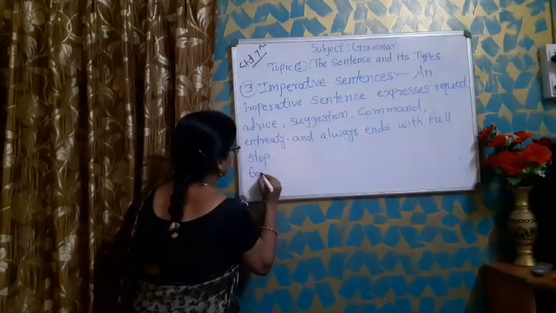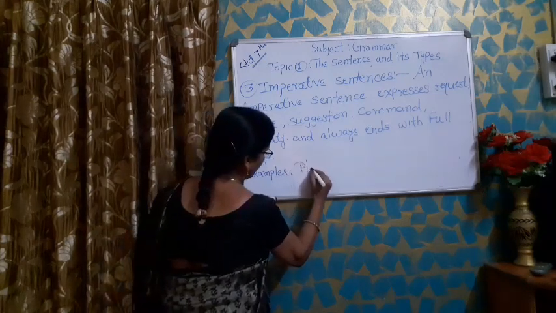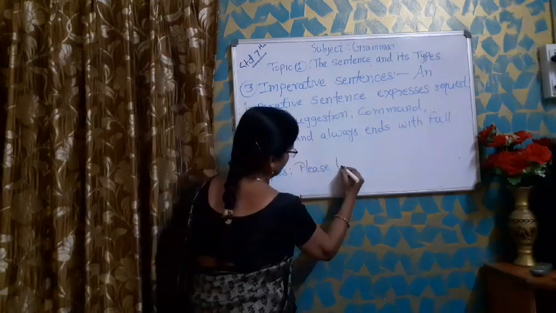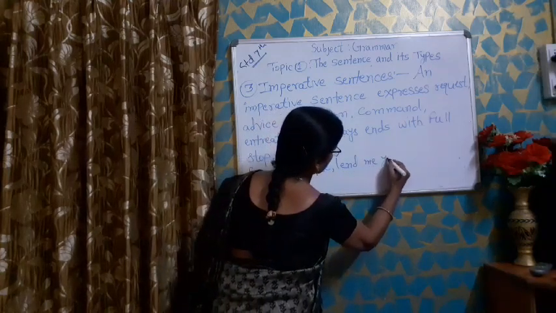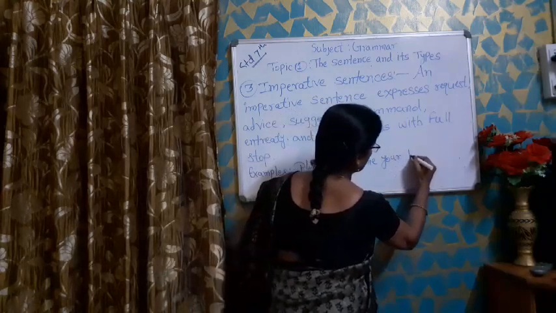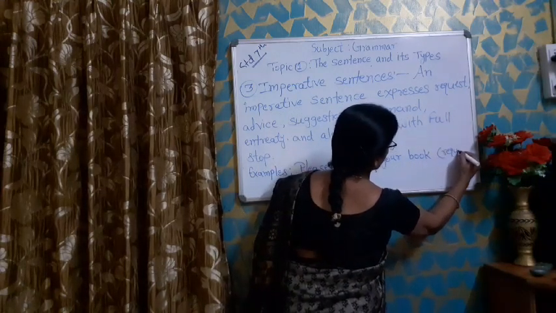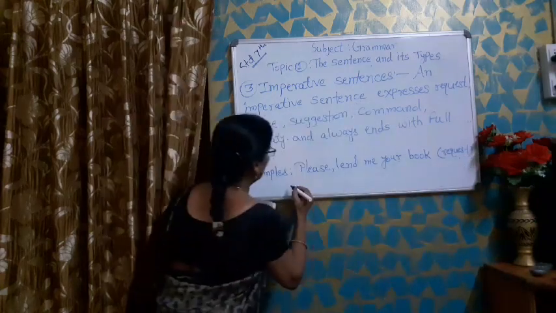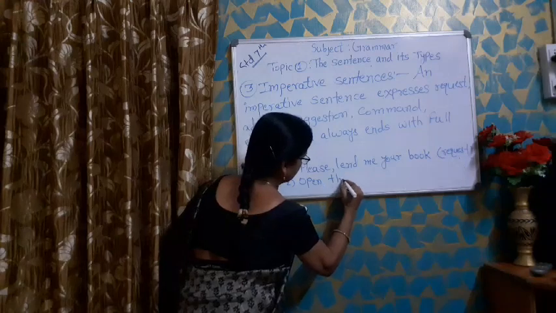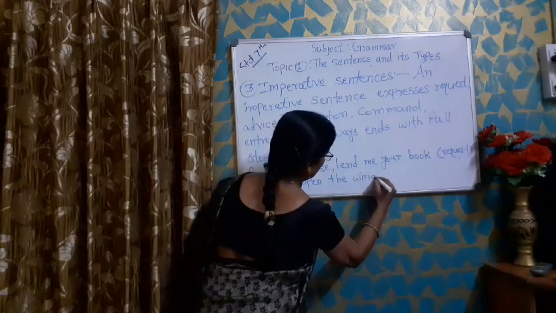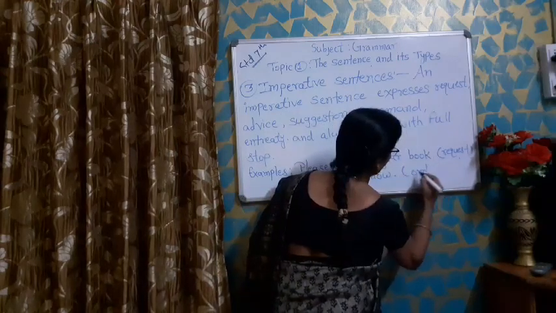Examples. Please lend me your book. In this sentence, request is there. Open the window. Here, order is there. This way these sentences are used for different purposes.